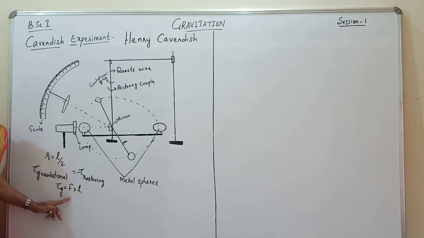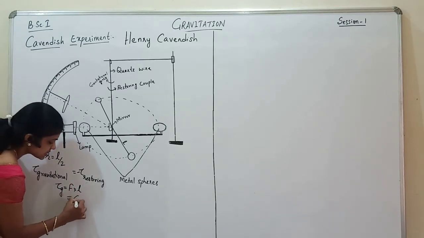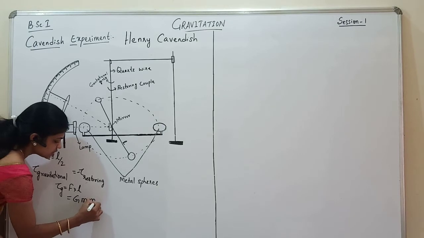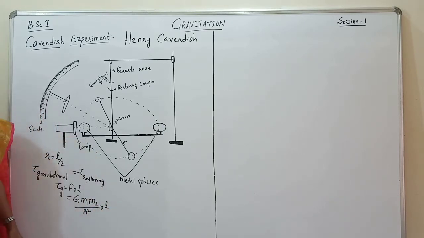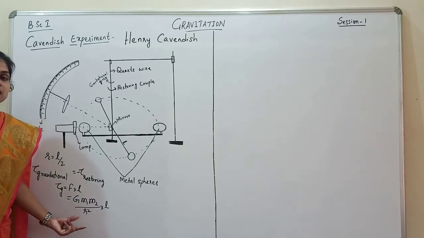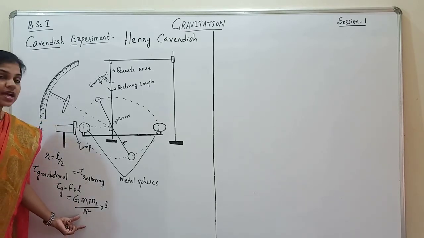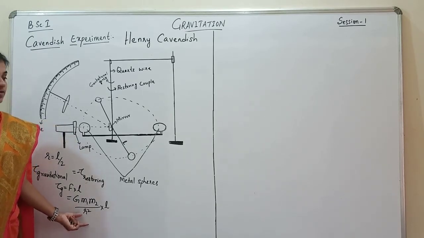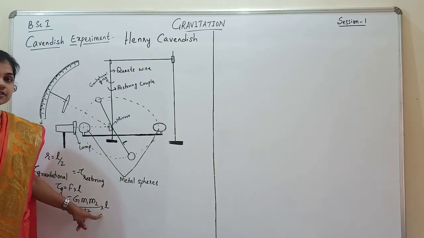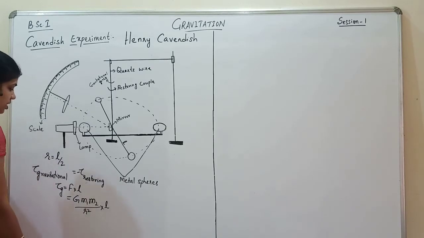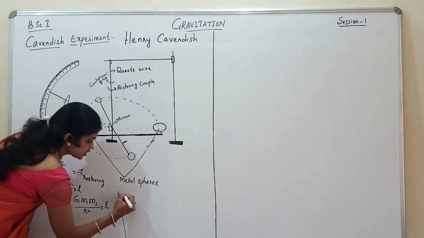Now what is this gravitational force? This is equal to G into M1 M2 upon R square, into L. So M1 and M2 are the masses of the spheres, R is the distance between the two spheres, and L is the length of the rod. Now what about the restoring torque?